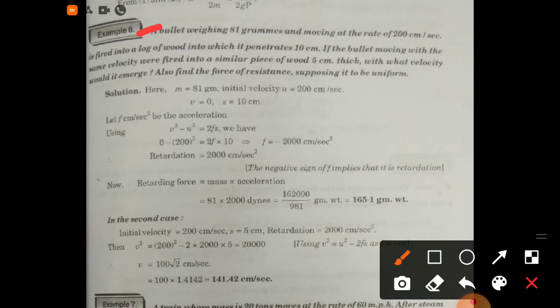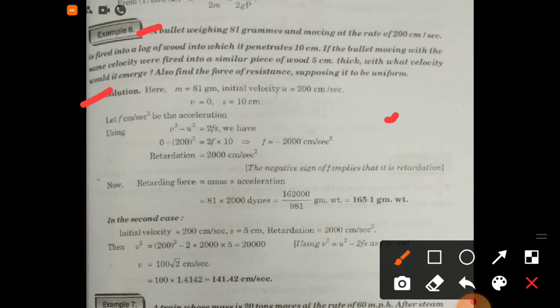If the bullet moving with the same velocity were fired into a similar piece of wood 5 centimeter thick, with what velocity would it emerge? Also find the force of resistance, supposing it to be uniform.